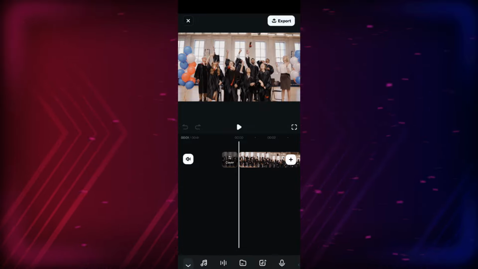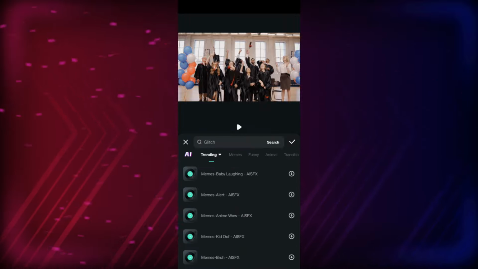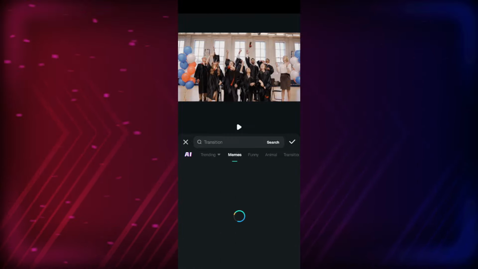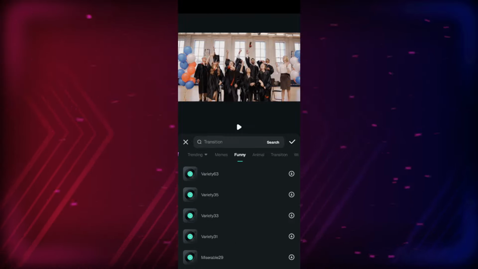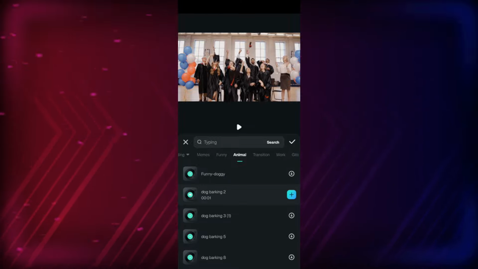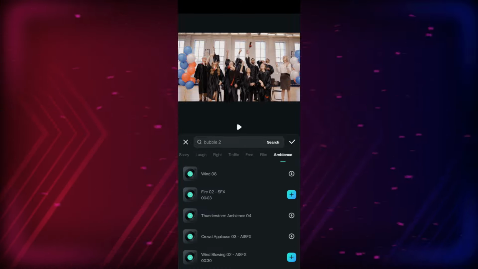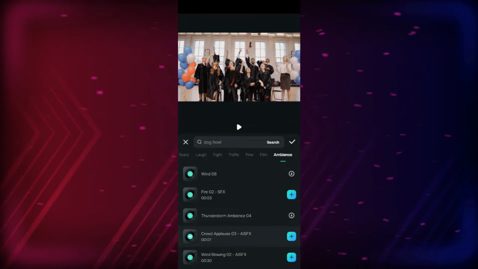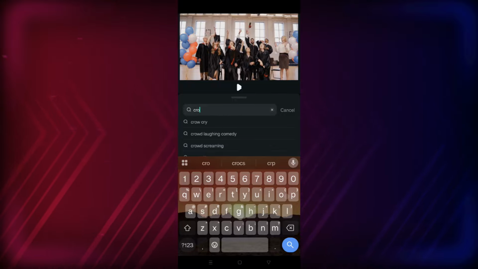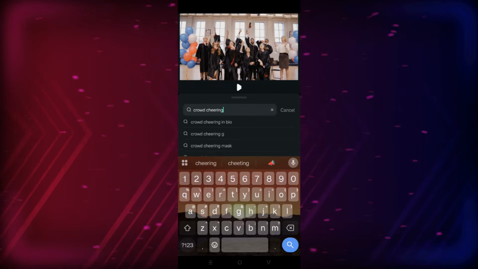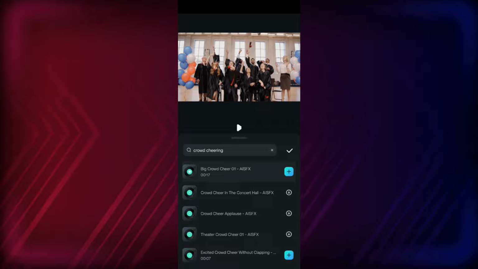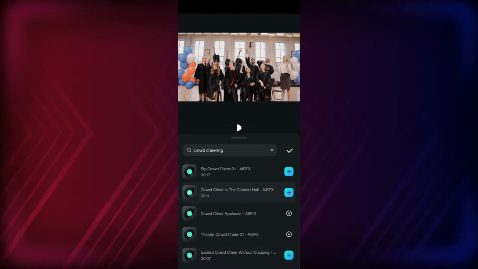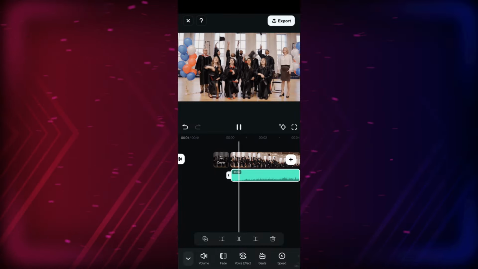Click the audio menu, then Sound FX. You will find hundreds of sound effects readily available for you to apply. They are sorted by categories like memes, funny, animal sounds, and different others. Here in the ambient section, we might find what we are looking for. We can simply search for the SFX directly as well. This one sounds just right.